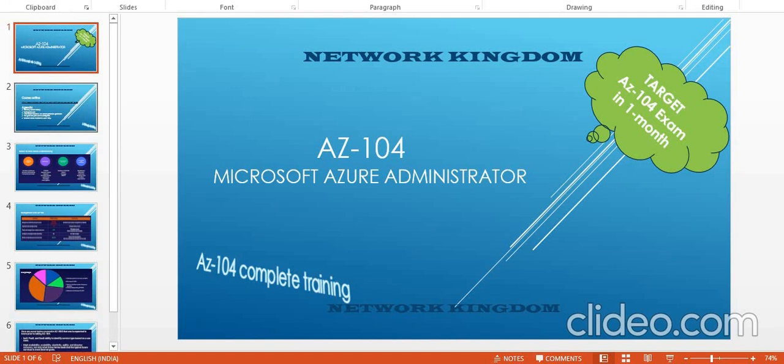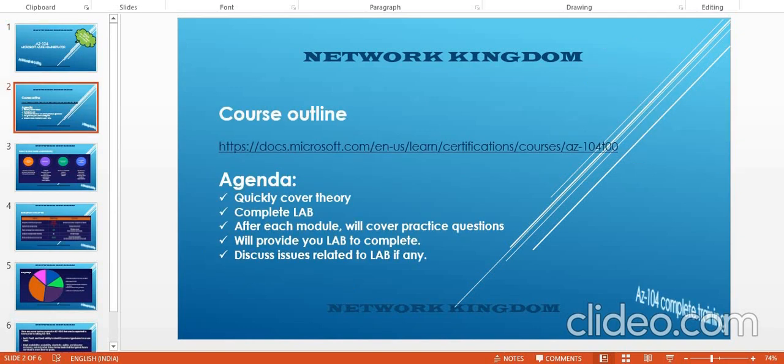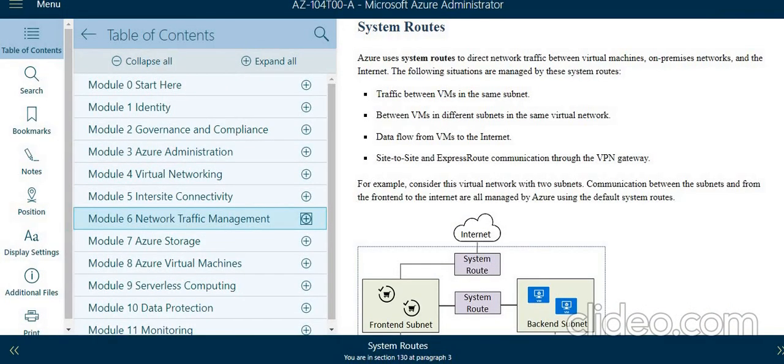So basically in this lecture series we will be covering AZ104. Okay, and it is Microsoft Azure Administrator exam, and I am targeting to complete this lecture series in 1 month. Okay, so basically in this introduction lecture I would show you few things. First we will see the course outline, and I have pasted URL here as well. So let me show you what would be our course outline.